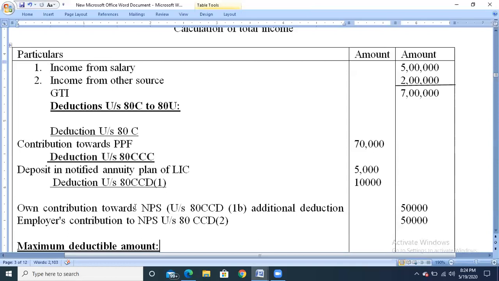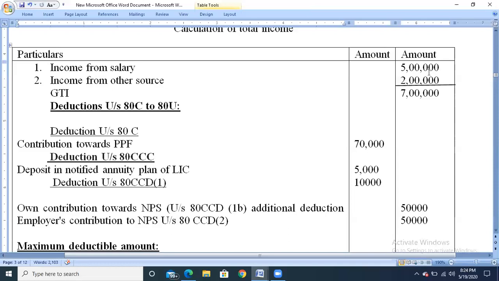And employer's contribution to NPS is under section 80CCD subsection 2. The calculation will be employer's contribution or 10% of salary, whichever is less. Employer's contribution is 50,000 and 10% of salary, the salary is 5 lakh into 10%, will get 50,000.